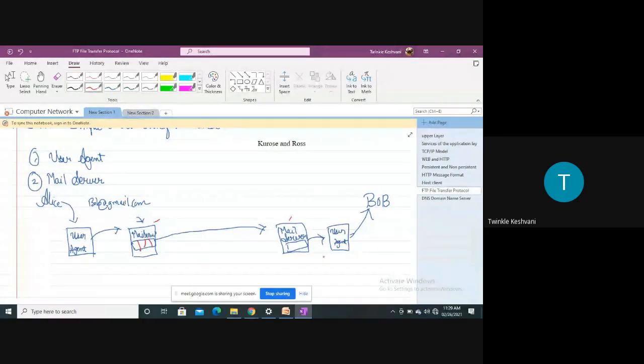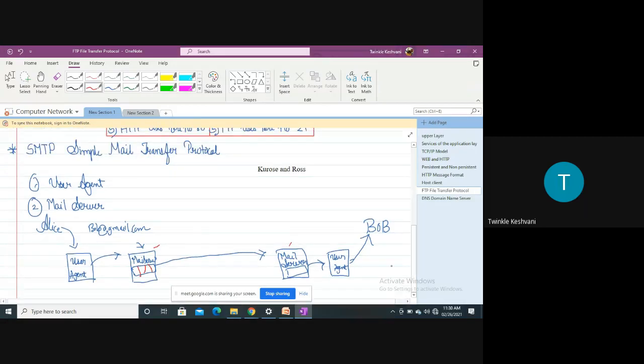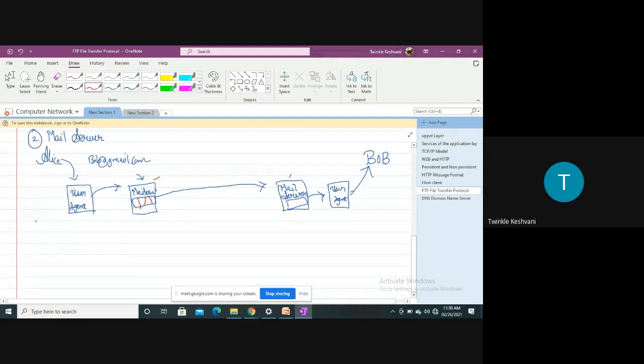After that, the mail server pushes to the user agent at Bob's side, and here Bob is retrieving the message, that is, pulling the message or the mail from the user agent. At that time the SMTP protocol will not work, right? So one thing that we can say is that SMTP is a push protocol, right? Let me just write this statement over here, otherwise you will forget.